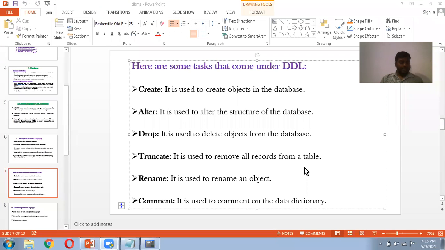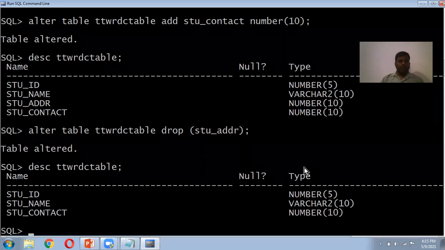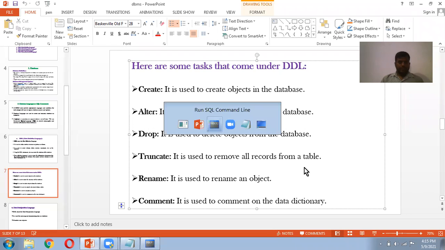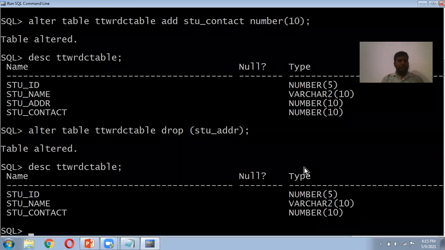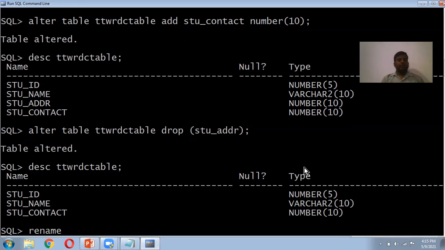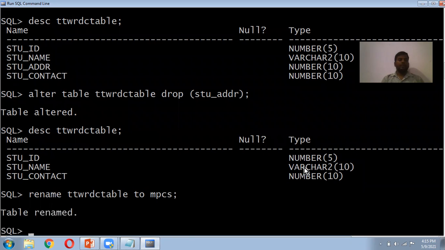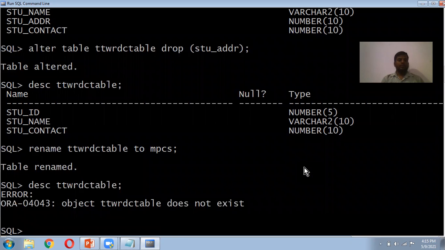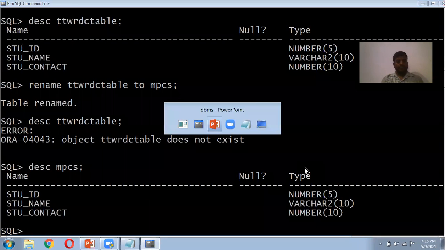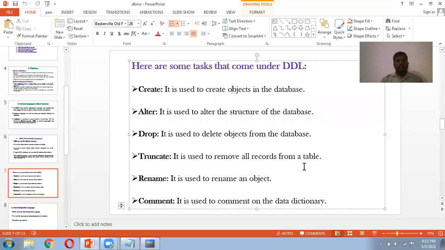Next one is the rename command. How can we rename here? Rename old table name to new table name. For example, new table name is MPCS. Table renamed here. You can see description TTWRDC table. It will not be shown because already we have renamed it. So if you see the description of MPCS, it will show the rename here. So renaming the table.